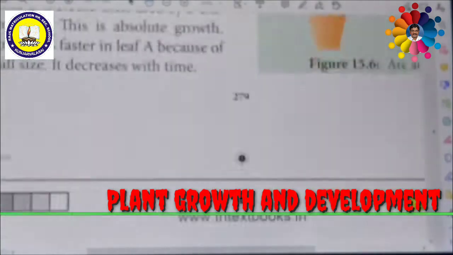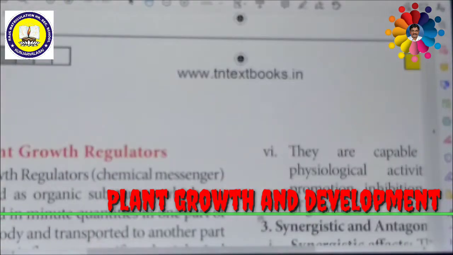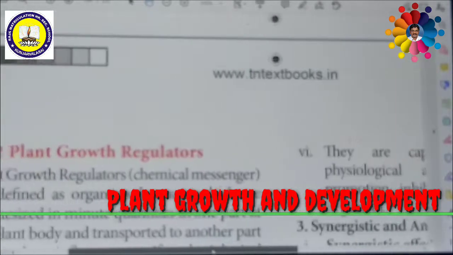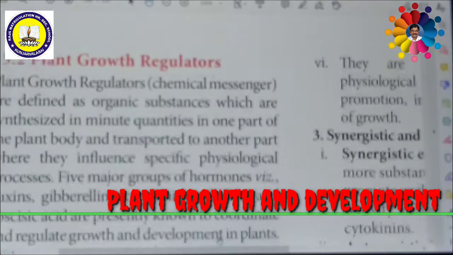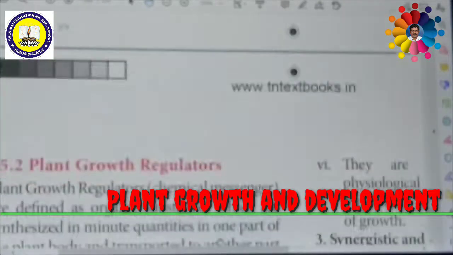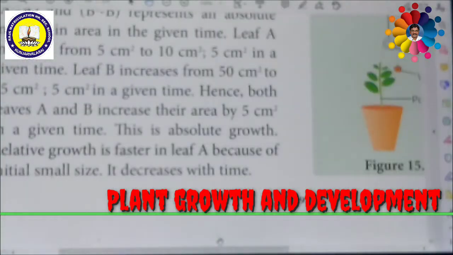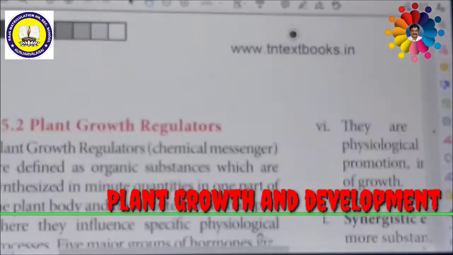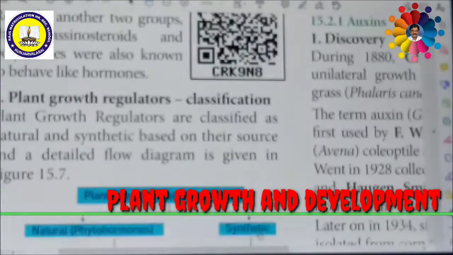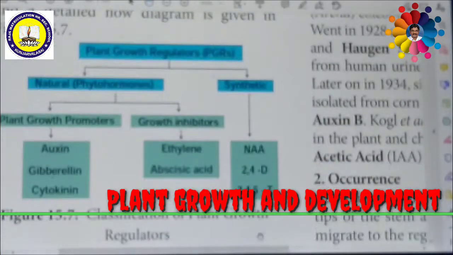Now we are going to see another concept called plant growth regulators. Plant growth regulators can be classified into two different types. This is indicated by a flow chart. Look at this flow chart.